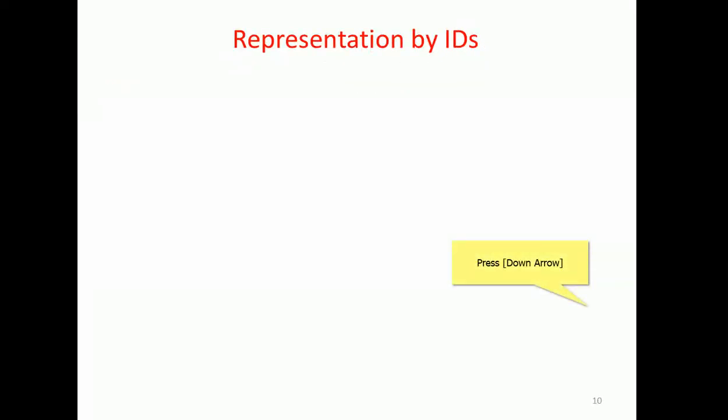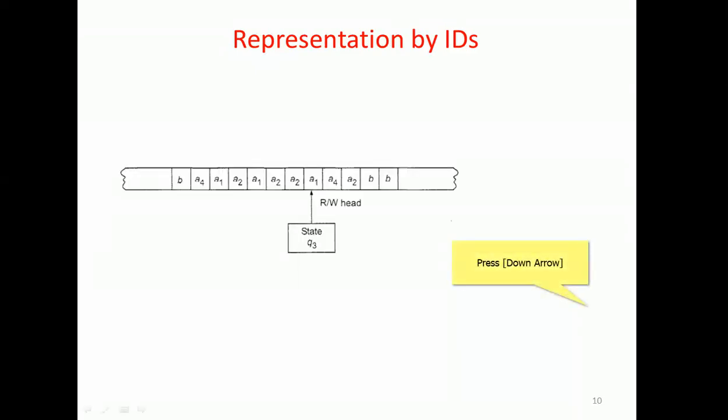So in representation by the instantaneous description, we have an infinite length of tape, which is currently pointing, through the read write head, at state Q3 on the character A1. All the cells are represented by either characters or blanks, as we narrated in the previous discussion.